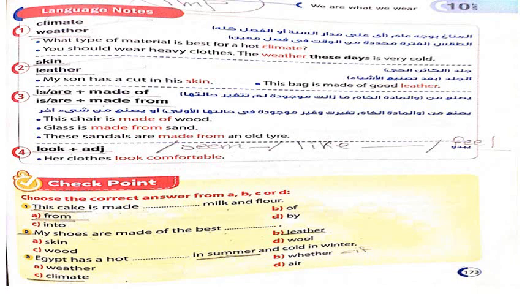Of course, I cannot see or differentiate between the milk and the flour after the cake is baked, so we say from. My shoes are made of the best leather. Egypt has a hot climate in summer. Of course, when you see that summer is a long period, I say climate, not weather.